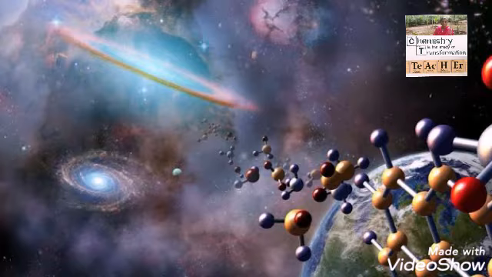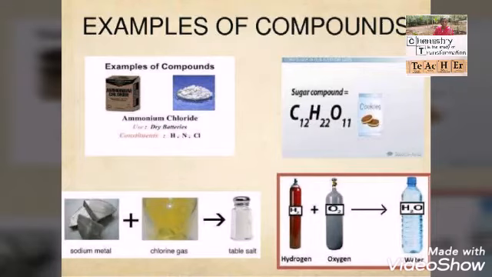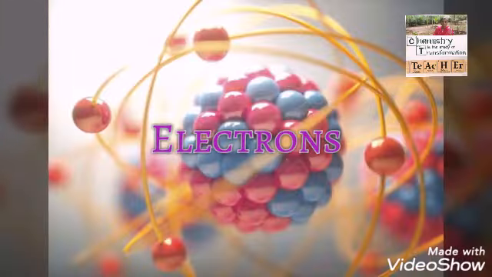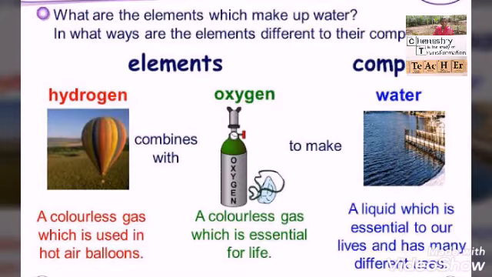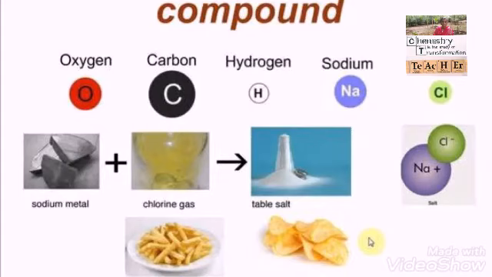There are millions of compounds used by us that are made by the combination of atoms of the same element or different elements. These atoms have electrons present inside them. These electrons are involved in the formation of a compound. For example, to form water, two hydrogen atoms and one oxygen atom have to combine. So, the electron in the hydrogen atom and the electron in the oxygen atom create a bond between the elements and make them stay together as water, which is H2O. All the compounds are formed in the same way.